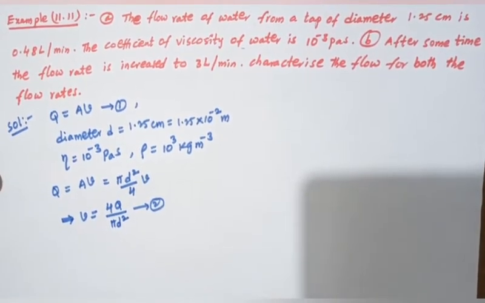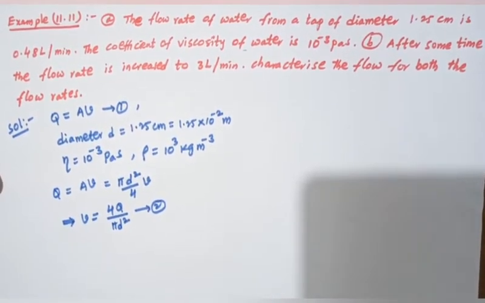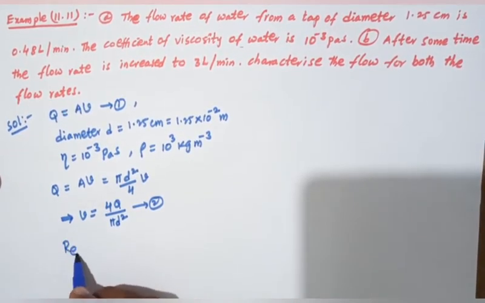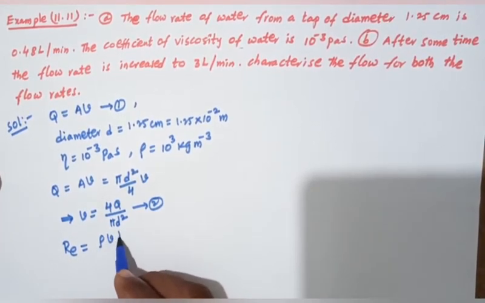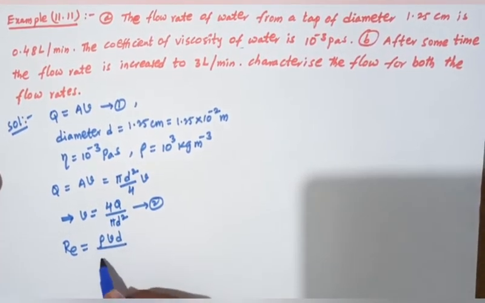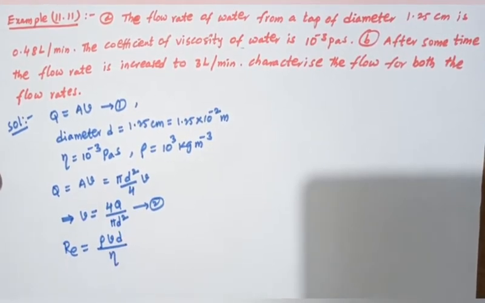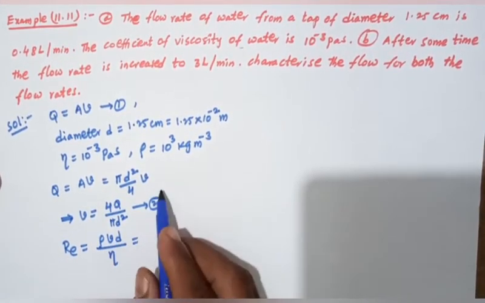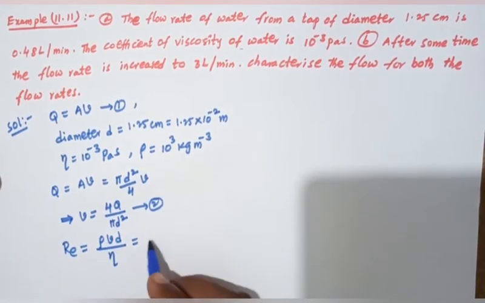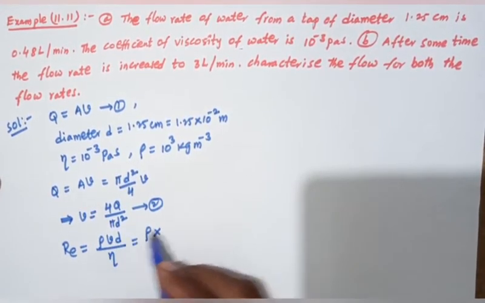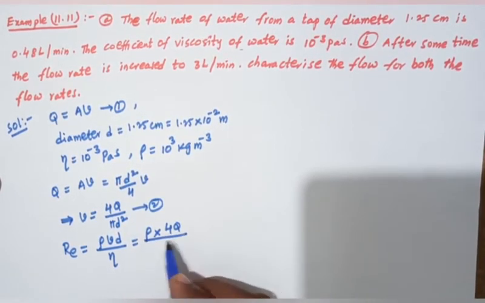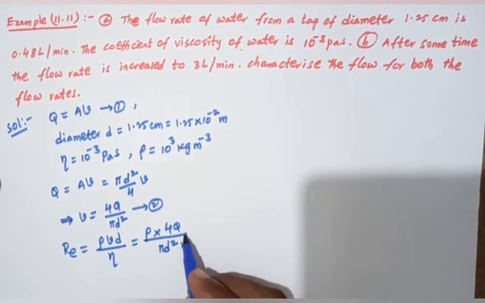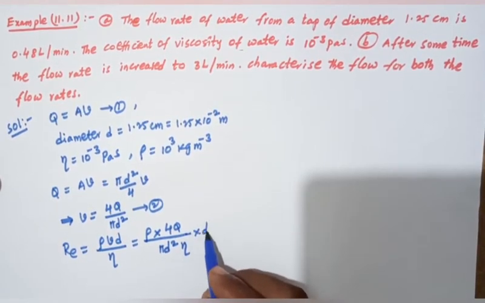We know that Re, the Reynolds number, equals rho v d by eta. We can substitute the v value from equation number 2 in this equation: rho into 4Q by pi d square into eta, into d.